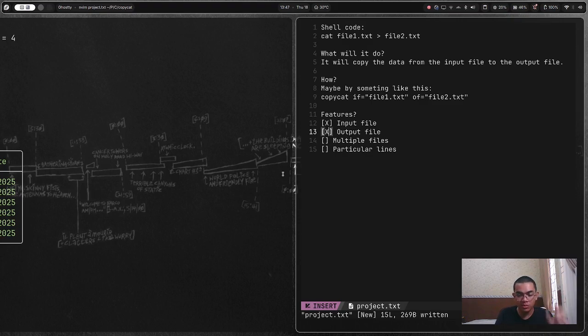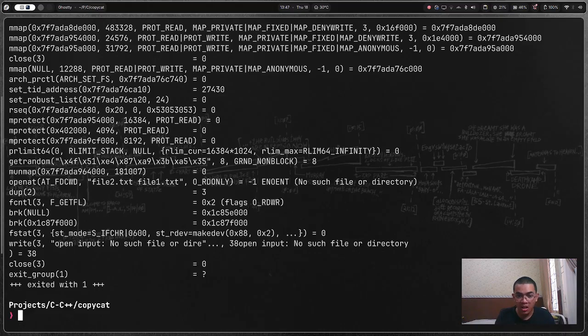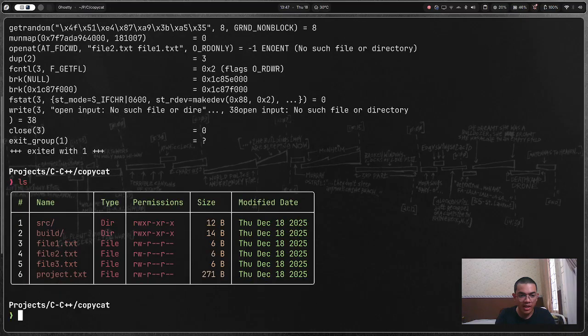Now I want to check multiple files. Can I do multiple files? I hope I can. So to get multiple files to work, I do this, and then file1.txt. Can I do it? Alright. No such file or directory. Okay, so that doesn't work. ls. Yes, that doesn't work.